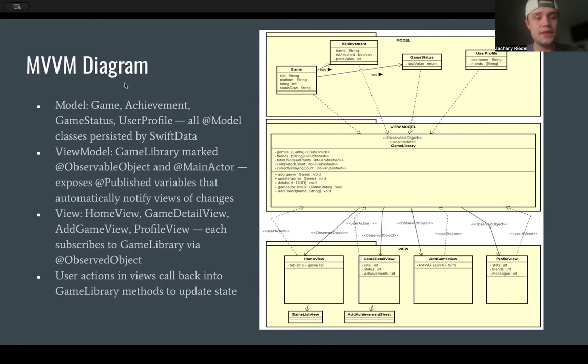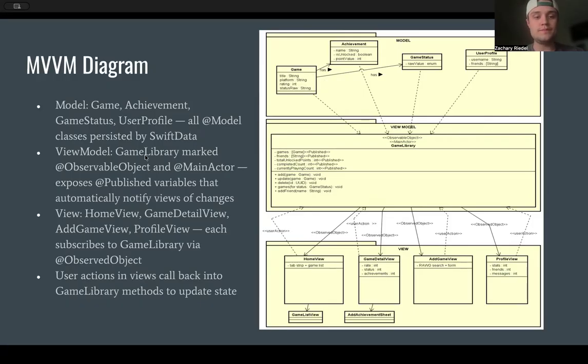Then we have the MVVM diagram. Now, the model is the very top one here. This has game, achievement, game status, and user profile, all model classes per SwiftData. So the game has achievements, the game has game status, and the user profile here is just alone by itself because that's not needing to be touched by game or in any way.